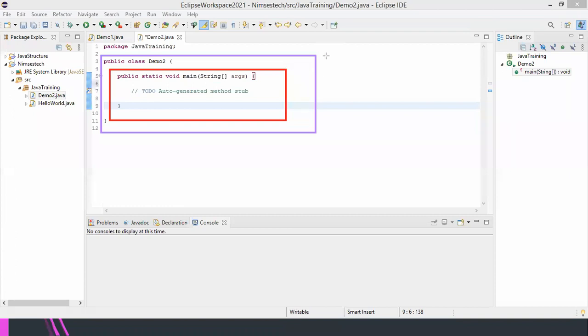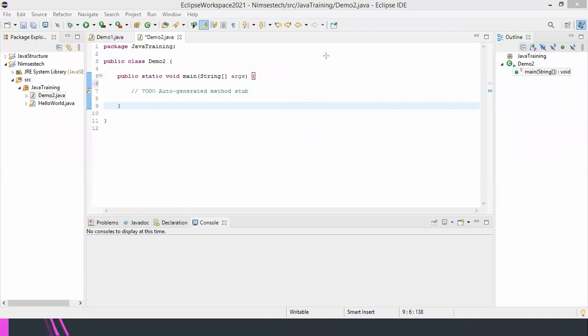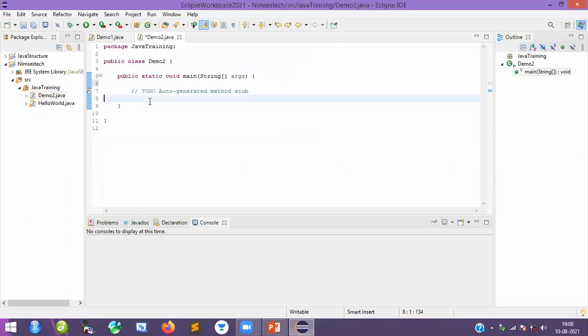What I am going to do here is, inside the method, create a variable. That is my intention. Here we have the main method, the starting point of the program. I am going to create a variable with the data type int. Integer is a data type. I will take a variable named flag. Flag is my variable.